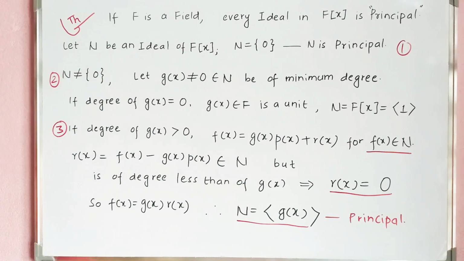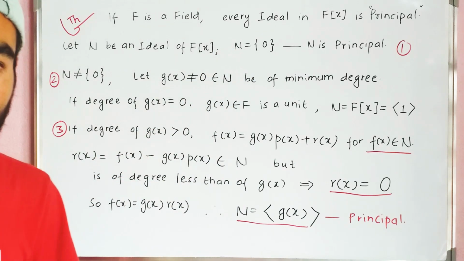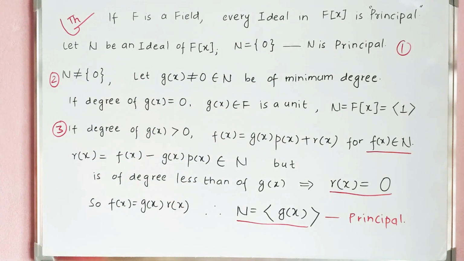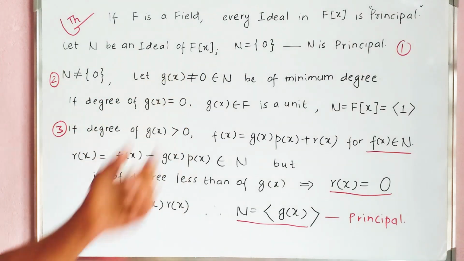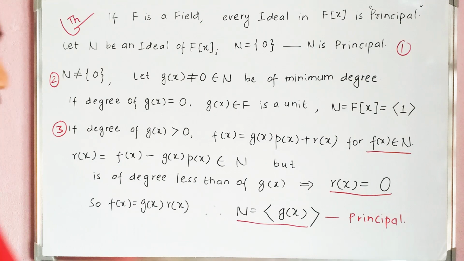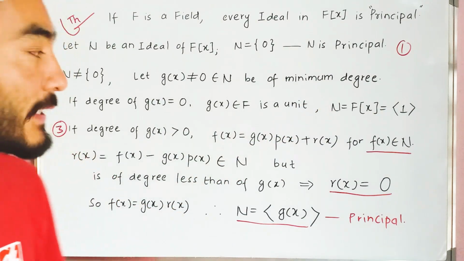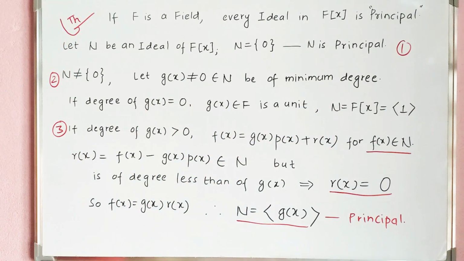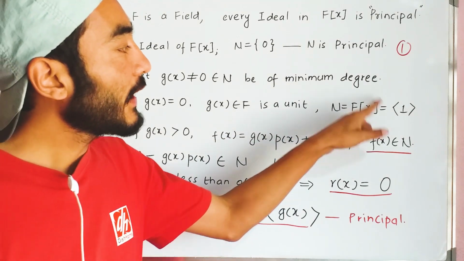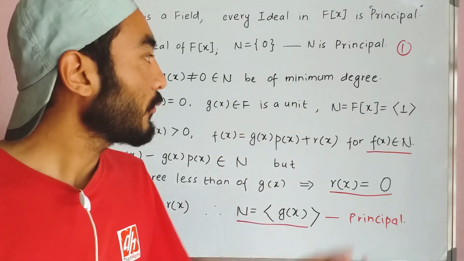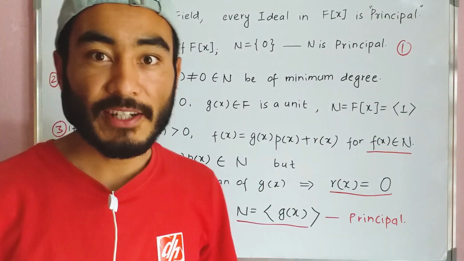We have the proof here. Let N be an ideal of F[x]. Then if N equals 0, N is principal because N is generated by 0 itself. So suppose N is not the zero ideal, and let g(x) not equal to 0 in N be of minimum degree in N. If the degree of g(x) equals 0, then g(x) is a constant in F. Since F is a field, g(x) is a unit in F, and since N is an ideal containing the unit g(x), by a theorem N must equal the ring F[x] itself, which is generated by 1. 1 is a unit here, so N is generated by 1 and N is a principal ideal.